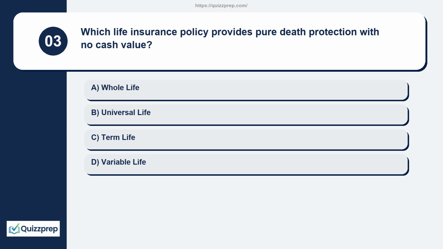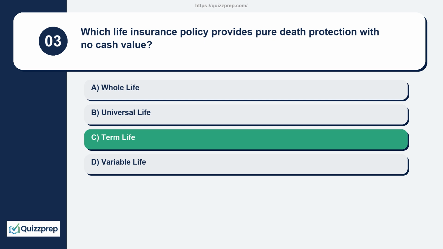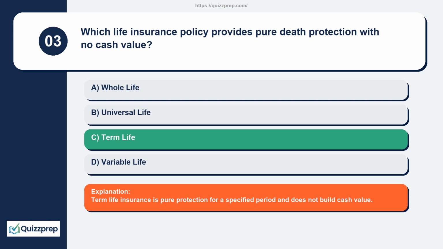Question 3. Which life insurance policy provides pure death protection with no cash value? Whole life, universal life, term life, variable life. Term life insurance is pure protection for a specified period and does not build cash value.